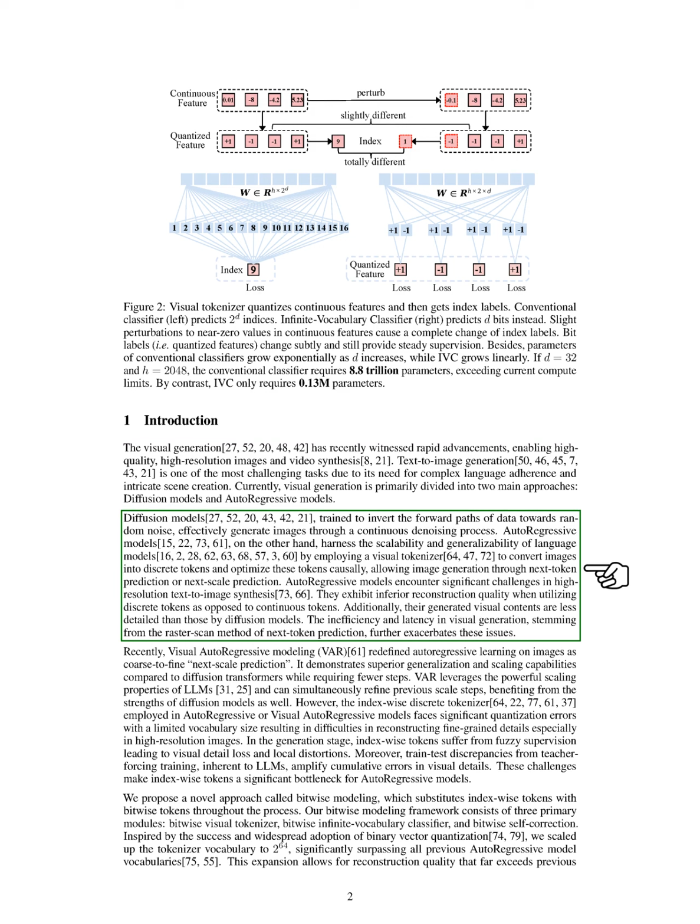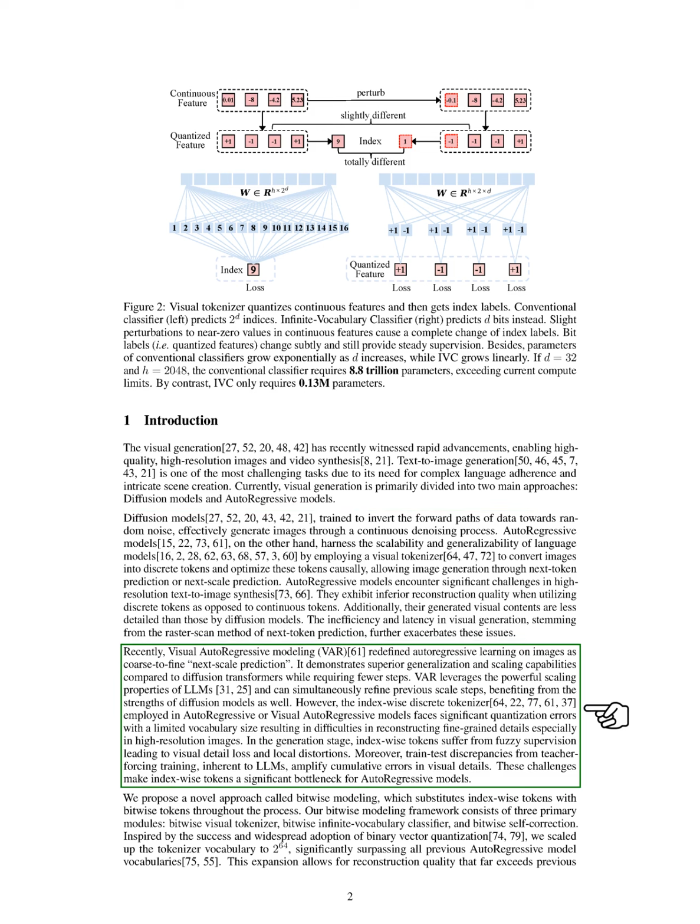Diffusion models work by reversing the process of turning data into random noise, generating images through a continuous denoising method. In contrast, autoregressive models utilize the strengths of language models by converting images into discrete tokens and predicting these tokens in a sequence, which allows for image generation. However, autoregressive models struggle with high-resolution text-to-image synthesis, often producing lower-quality images compared to diffusion models. They also face inefficiencies due to the way they predict tokens, which can slow down the generation process.